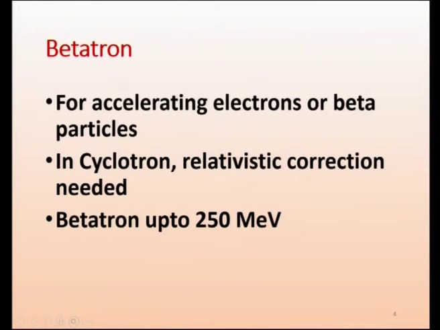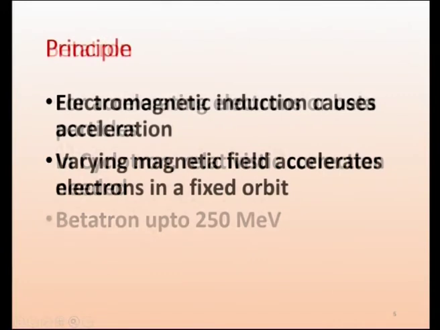Therefore, the cyclotron frequency condition will get disturbed. Later we will come to what is called the synchrocyclotron to accommodate that. Now, in the betatron we can go up to 250 MeV. Here we will think about how the betatron takes care of this relativistic correction. Betatron can accelerate electrons or beta particles up to 250 million electron volts.